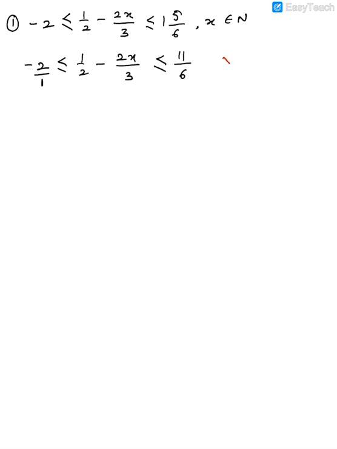So what is the LCM of this whole equation? You can see 2, 3 and 6, so it will be 6. So we are going to multiply the whole equation by 6. Minus 2 into 6 is minus 12. 2 into 3 is 3. Here you will get 4x and less than or equal to 11. Got it? So this is your simplified form. Those who are confused, just look at it again. We have multiplied every term by 6.